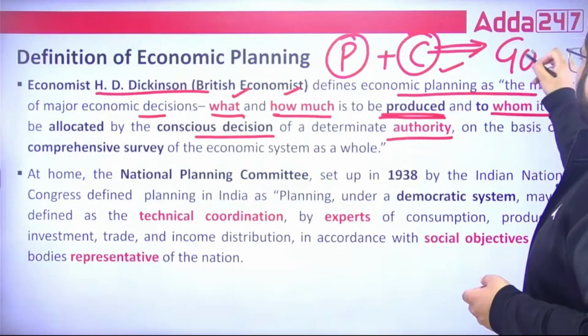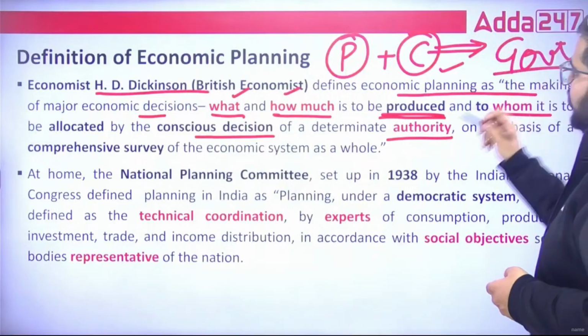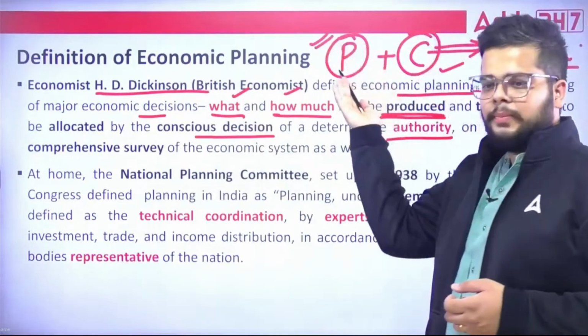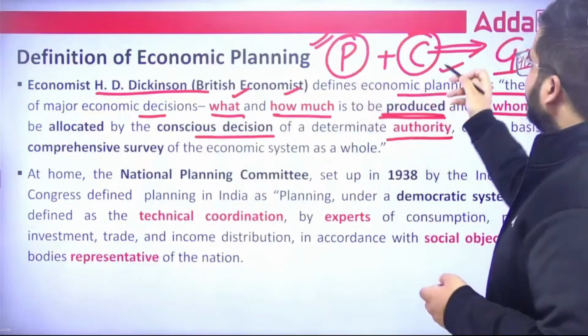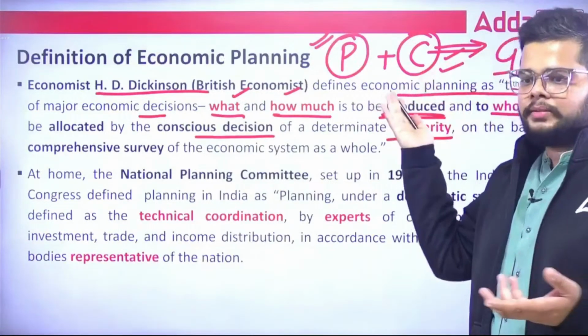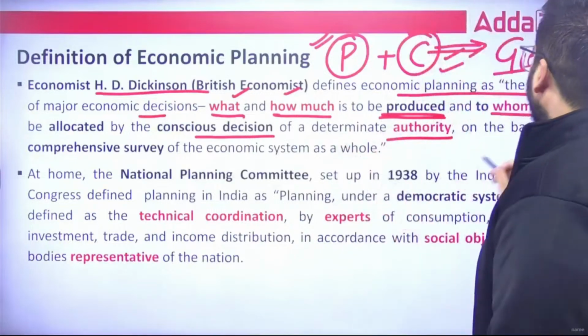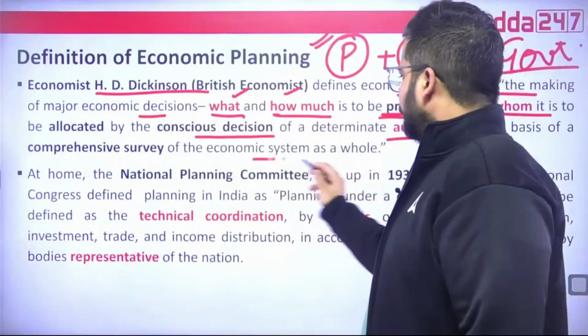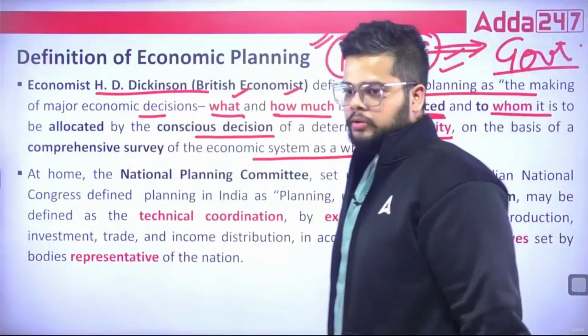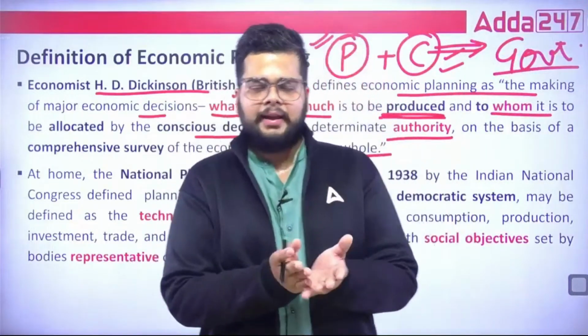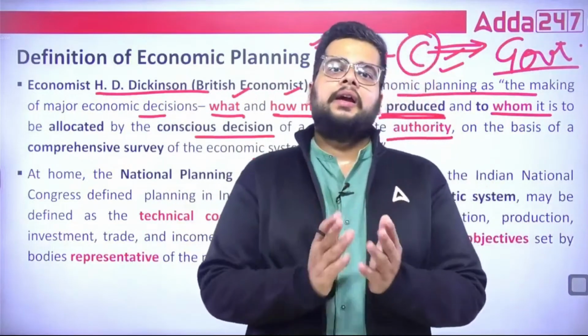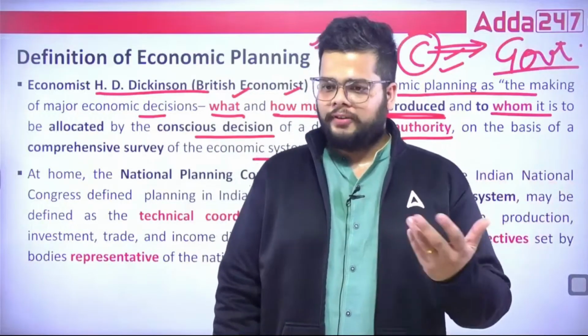Who will define this consumption pattern, or who will study this consumption pattern for the betterment of its citizens? The government. Fine. So all the parties, the business entities or the industries being the production level head, then consumption by the consumers, and finally the government will chip in as a determinate authority on the basis of a comprehensive survey of the economic system as a whole. I hope that this basic definition is clear, which encircles all the important components of an economy.